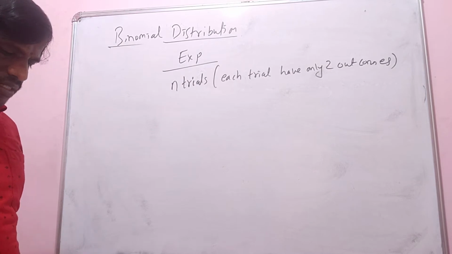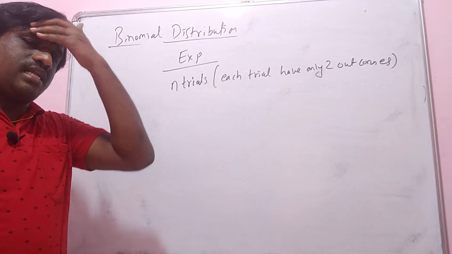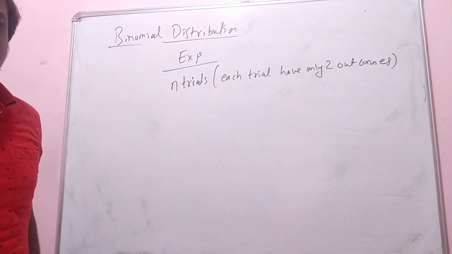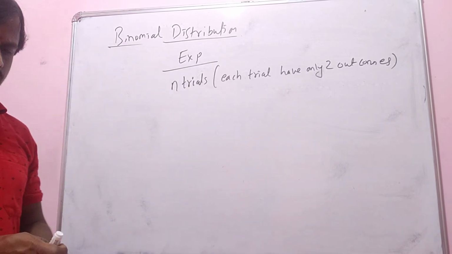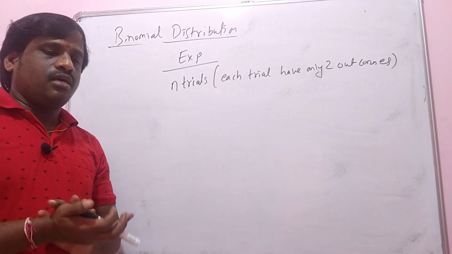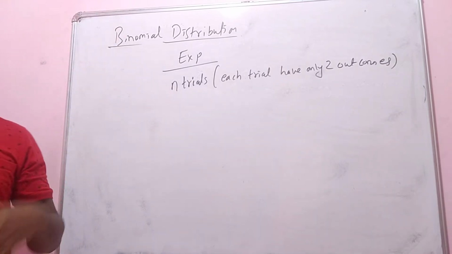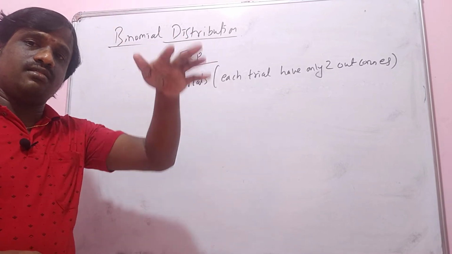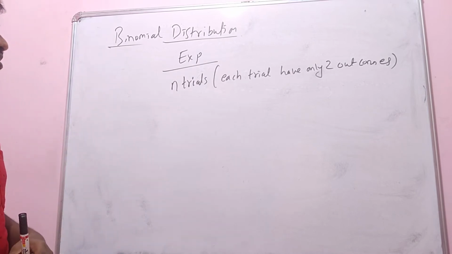What is the meaning of Bernoulli trials? Suppose an experiment takes place n number of times: 5 times, 10 times, 6 times, 7 times, 100 times. Suppose you have a coin and you have tossed it 100 times. I want to know how many times I got head and how many times I got tail. That is what we call Bernoulli trials. Based on that concept, you are going to learn this.